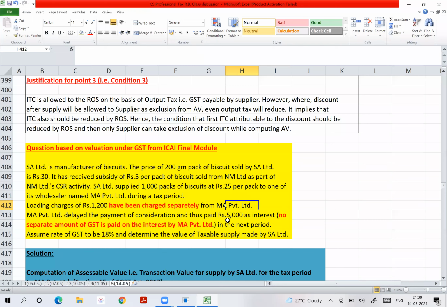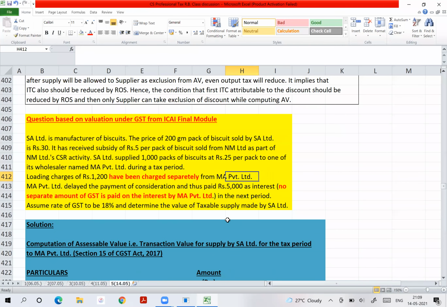You do 5,000 is equal to 118. So what is 100? So 5,000 into 100 divided by 118. You know 5,000 is equal to 118. So 100 is how much? 4237. Got the point? Check.